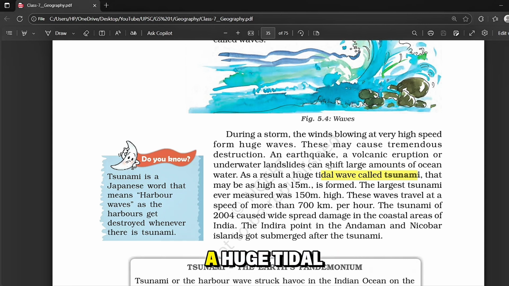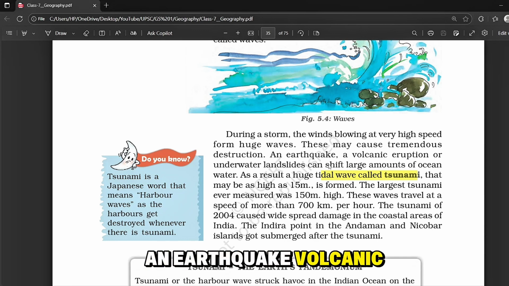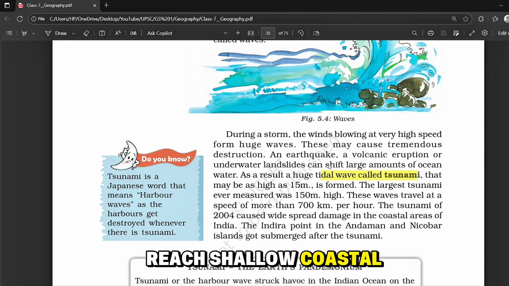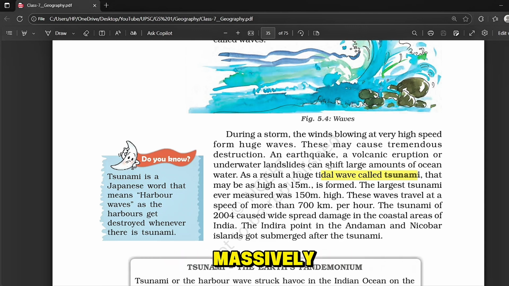A tsunami is a huge tidal wave, but remember, it is not caused by the normal tides. It happens when an earthquake, volcanic eruption, or landslide occurs under a sea. This sudden movement displaces a large volume of water, creating powerful waves that travel across the ocean at very high speeds. When these waves reach shallow coastal areas, their height increases massively, and that's what we call a tsunami.